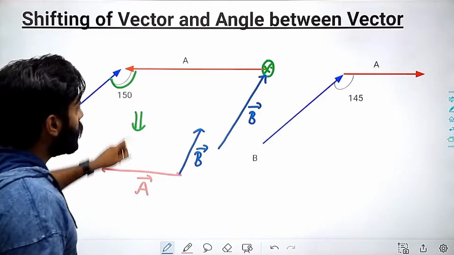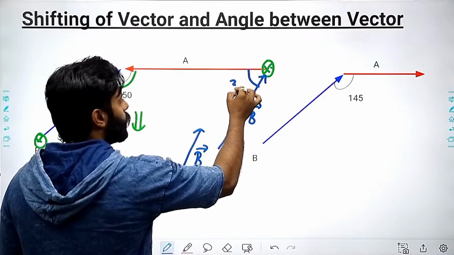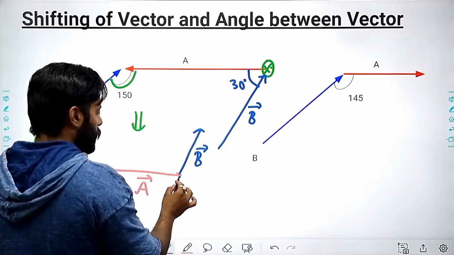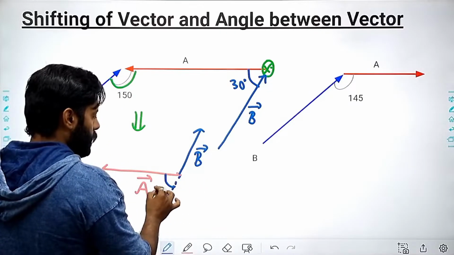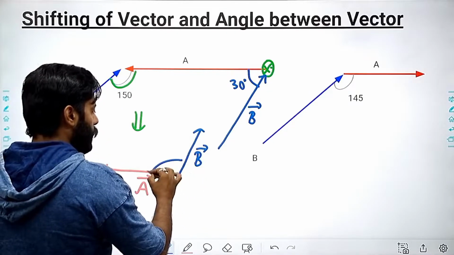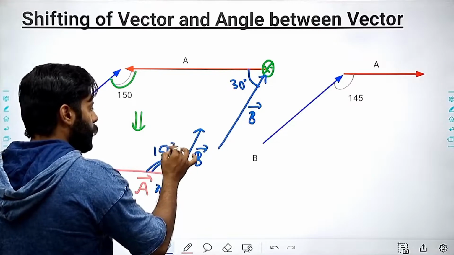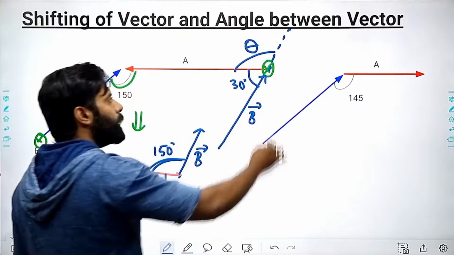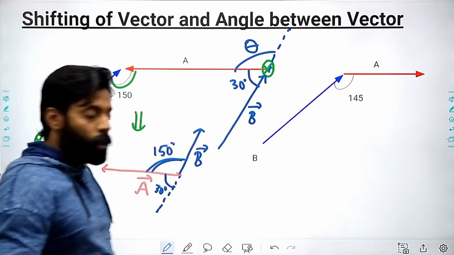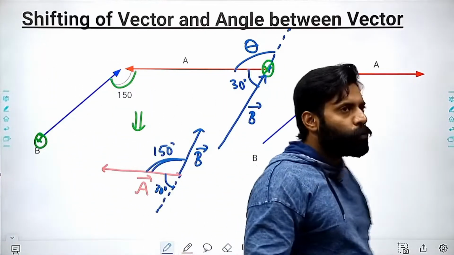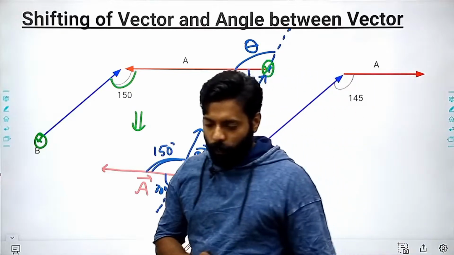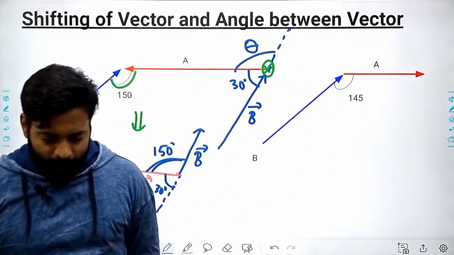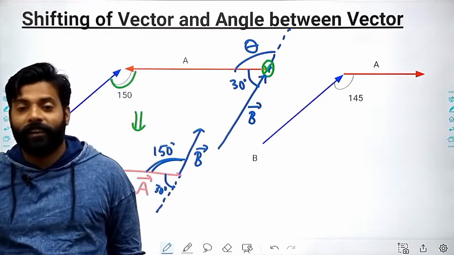So if this is 150, then this will be 30 degrees, and this angle will be 150 degrees, because we know that these will be making a linear pair, right? So this is the angle which we have to find out. So the angle between A and B is 150 degrees. I hope that you are getting that. Is it clear, my dear?